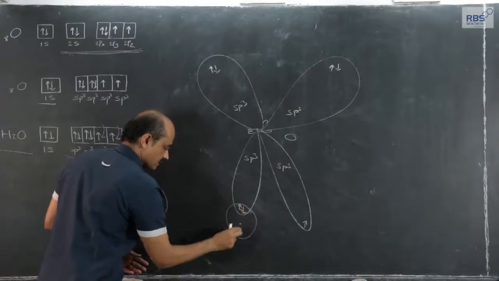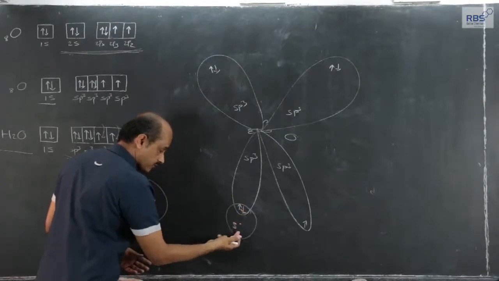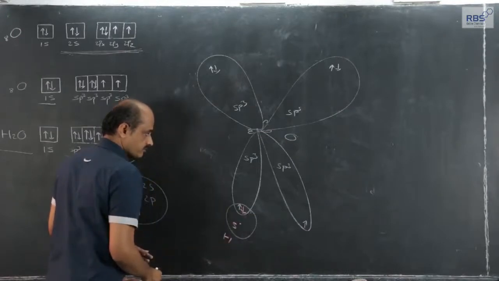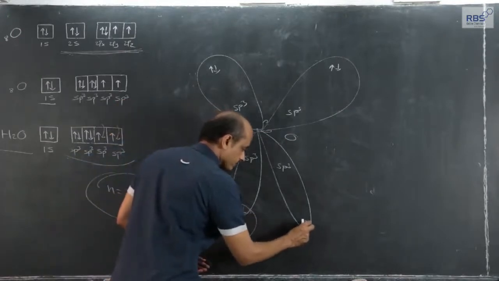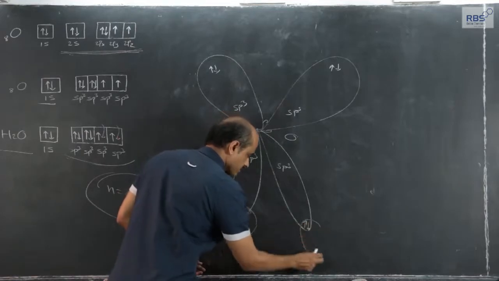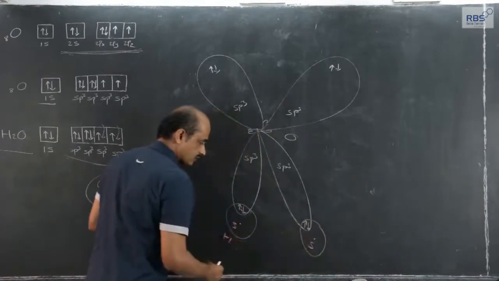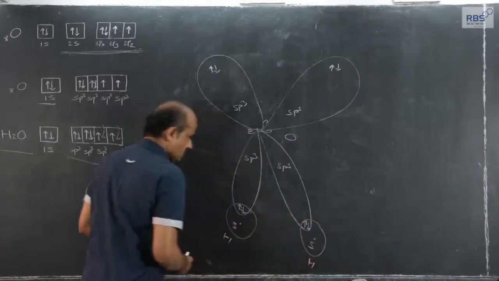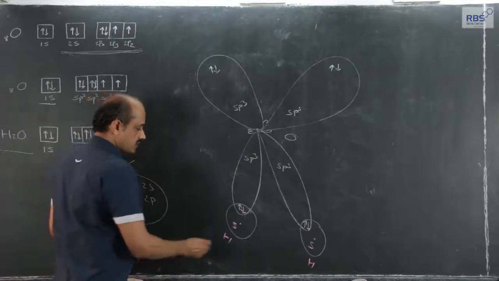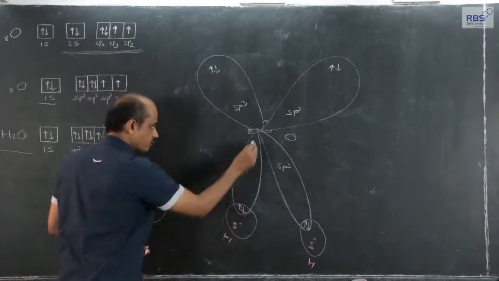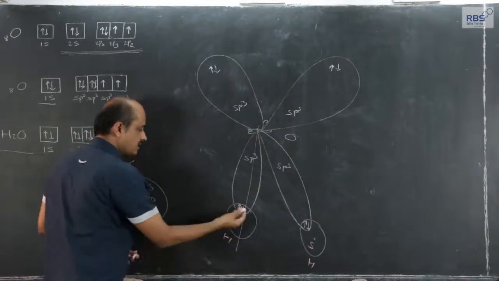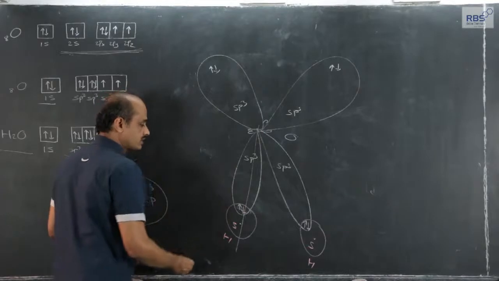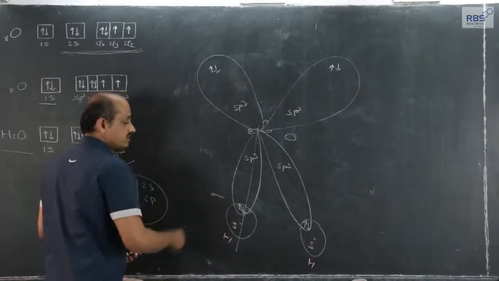Oxygen with opposite spin, s orbital of hydrogen with opposite spin will approach. The second hydrogen atom with opposite spin, s orbital of that hydrogen will approach this orbital, and this is how the water molecule is formed. Now, again nucleus of hydrogen, nucleus of oxygen, line joining the 2 nuclei. Electron density is in between the 2 nuclei. Line joining the 2 nuclei passes through electron density. Therefore, this is a sigma covalent bond.